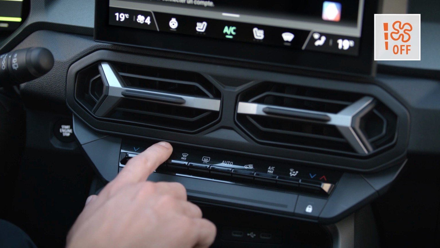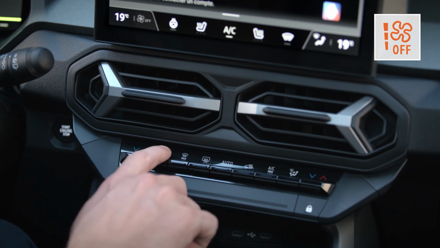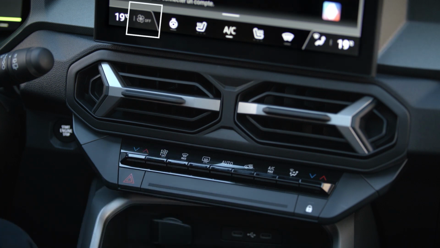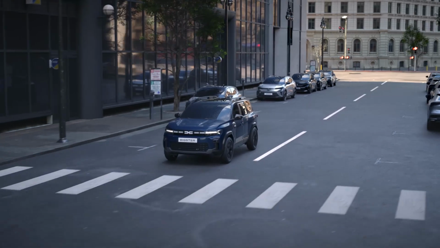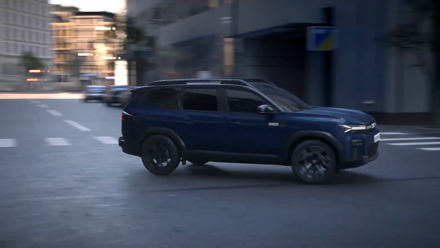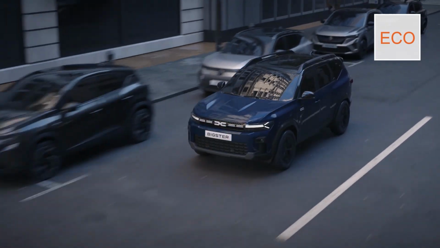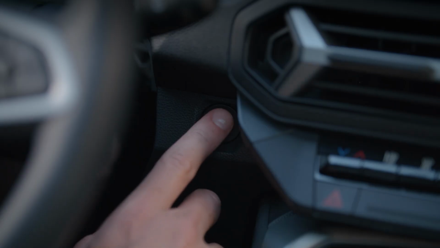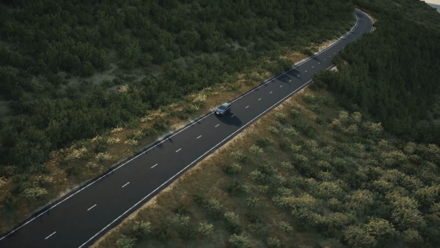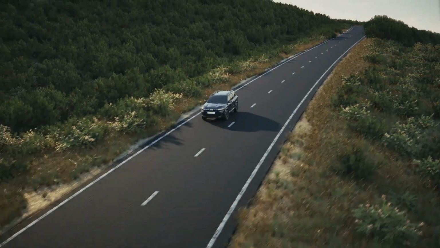To stop the entire air conditioning system, press this button. Note that Eco mode may limit the effectiveness of the air conditioning in order to reduce power consumption. Every time the engine is started, the air conditioning system uses the same settings as when the vehicle last stopped.